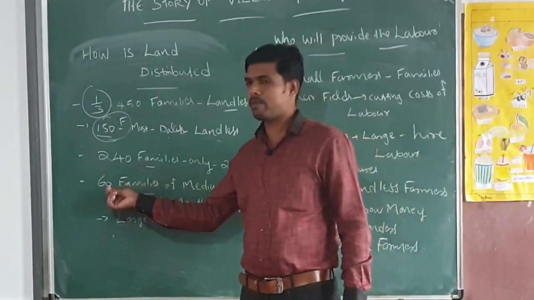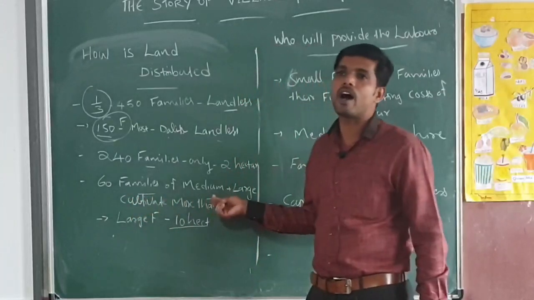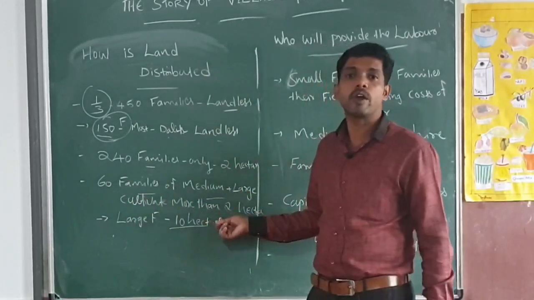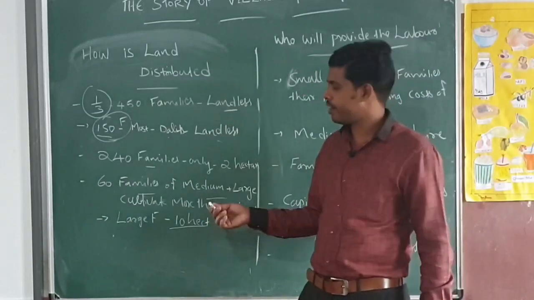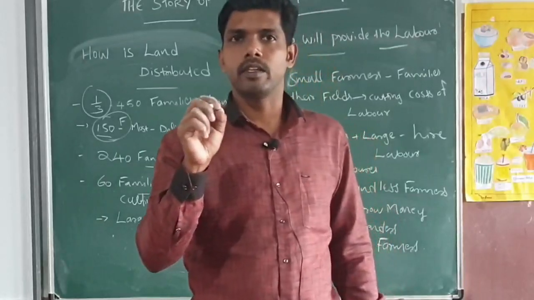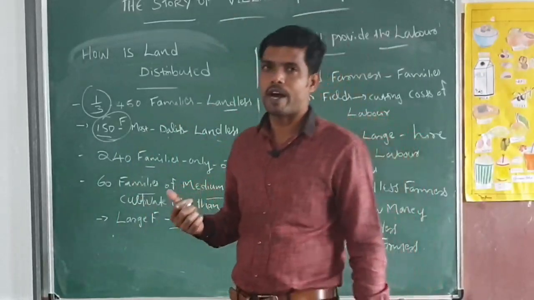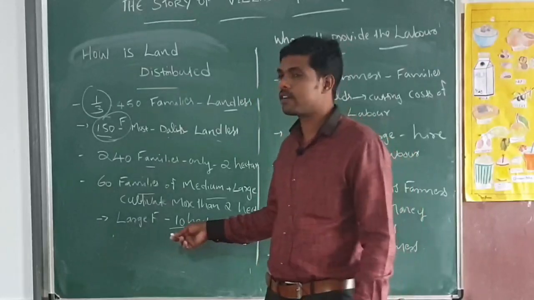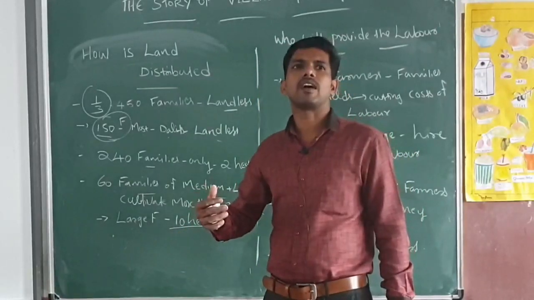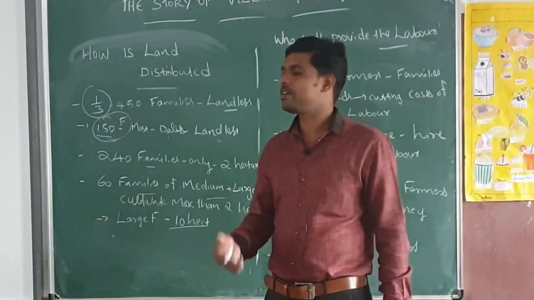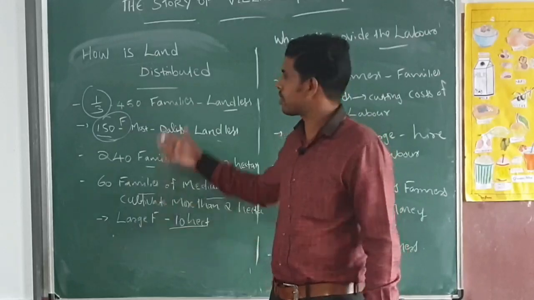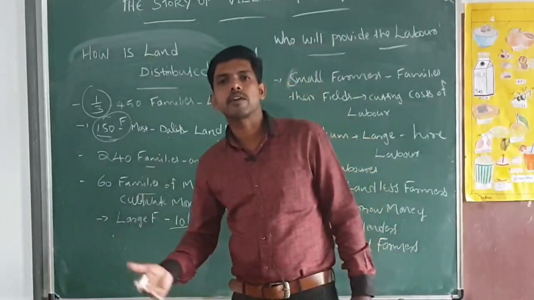And 60 families of medium and large size practice cultivation on more than 2 hectares of land. And the large families are only a small minority. They own many plots of land and cultivate more than 10 hectares. So many landless farmers are hired. Many landless farmers provide their labor on this land also. Okay, that's about how land is distributed.